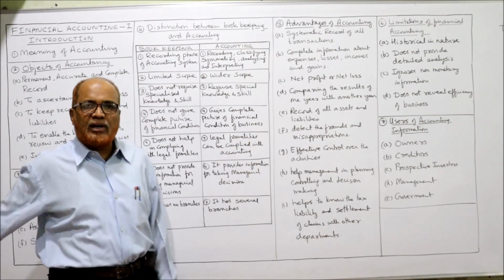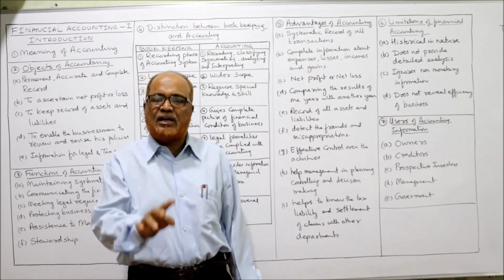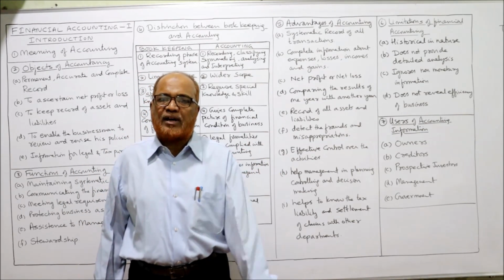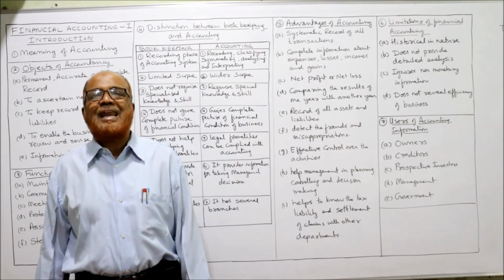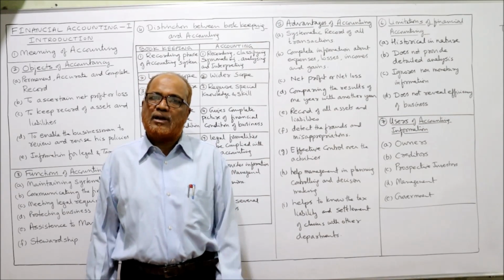Next one, net profit or net loss. Why has the net profit increased? Why has the net profit decreased? By seeing the financial statements, the accounting work, we can know the reason regarding increase in profit or decrease in profit, like that.